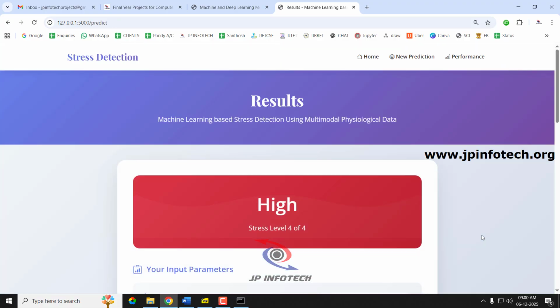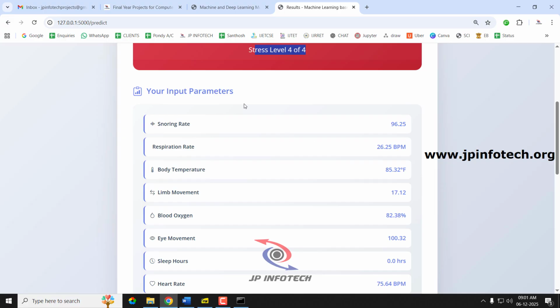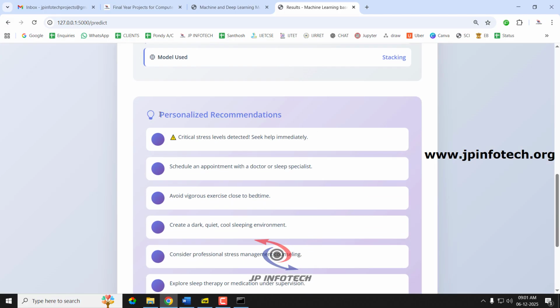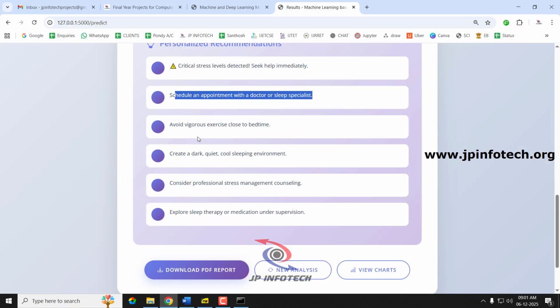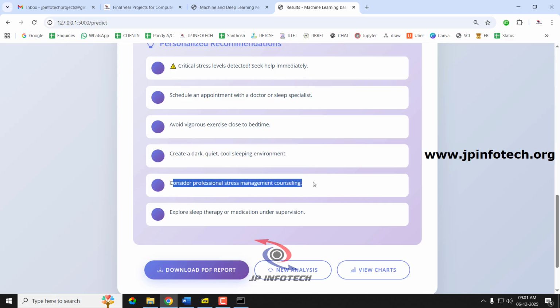So now it will be navigated to the result page where you can see the first predicted result is high, that is stress level 4 of 4, and you can see the parameters whatever that I have entered, and you can see the personalized recommendation that is provided according to the stress level that is predicted. So this personalized recommendation for this case is: critical stress level detected, seek help immediately, schedule an appointment with a doctor or sleep specialist, avoid vigorous exercise close to bedtime, create a dark, quiet, cool sleeping environment, consider professional stress management counseling, explore sleep therapy or medication under supervision.